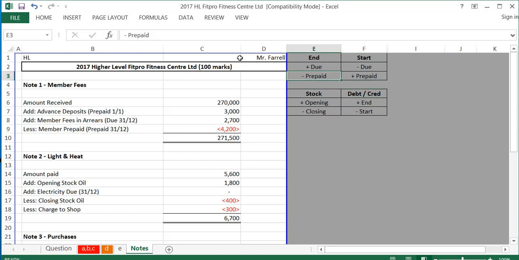And this is something you could maybe write down even at the start of the exam before you start the questions, because this will help you in lots of questions. With the members' fees, the amount we received is 270,000, and that's in the receipts part of the question.